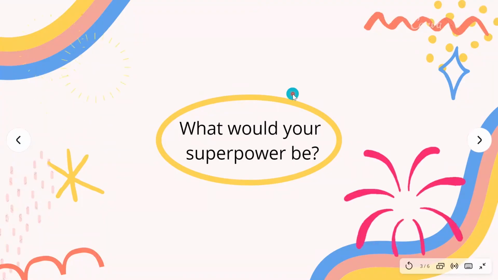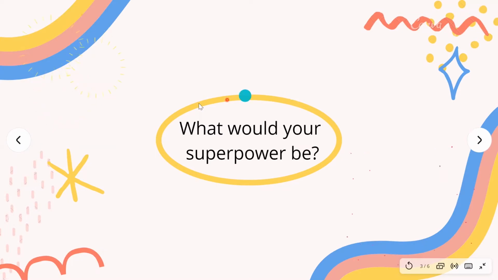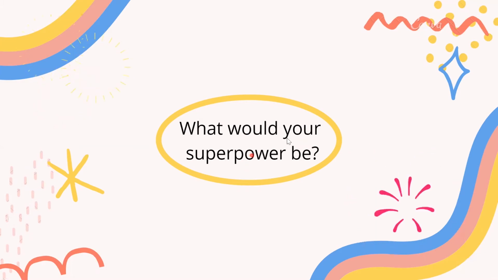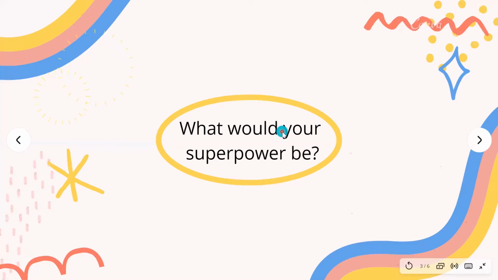First, to start our writing web, we are going to draw a circle in the middle of the paper, making it big enough to write in. In that circle, I want you to write what your superpower would be. For example, for me, if I could be a superhero, I would want my superpower to be invisibility. What would your superpower be? Think about your idea and write it in the middle of the paper.